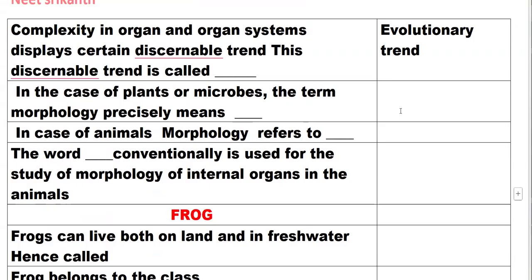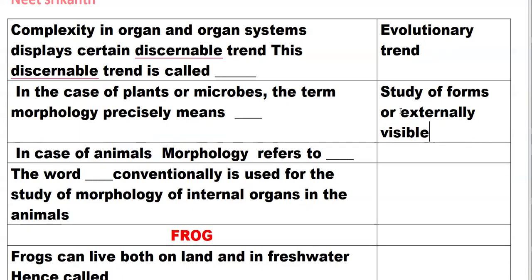In the case of plants or microbes, the term morphology precisely means the study of form or externally visible features.